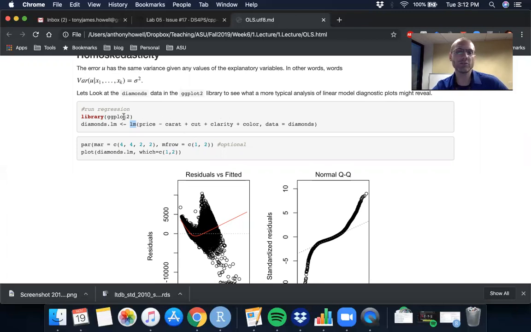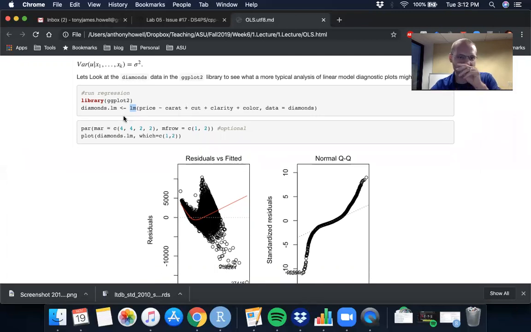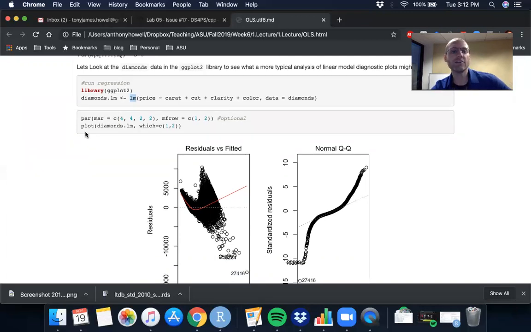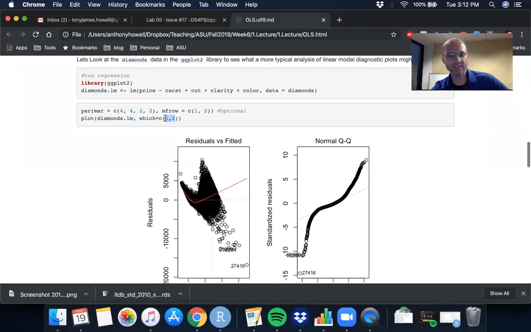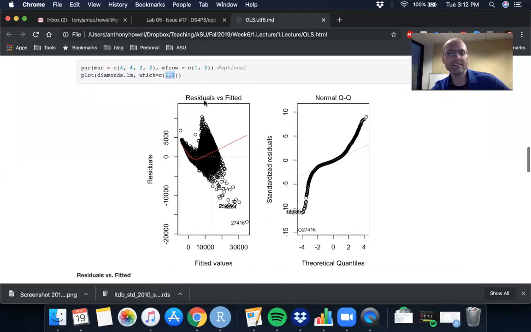So we just run a very simple regression, and we're interested in looking at the diagnostics. If we use the plot function on our model diamonds.lm, which we've assigned all the information to, and select a couple of the plots, there's 4 plots total, we just select the first 2. What we'll see is a plot of the residuals of our model mapped against the fitted values for our y. And as our fitted values increase in size, we see a very strong non-linear relationship between the residuals and the fitted.